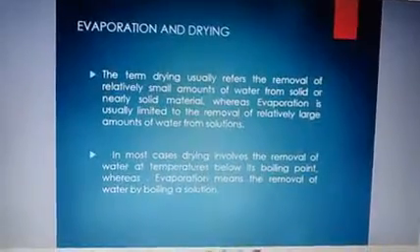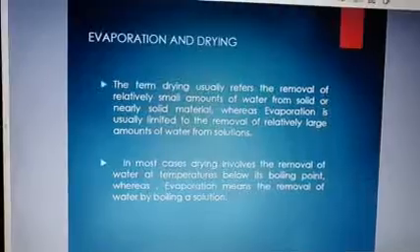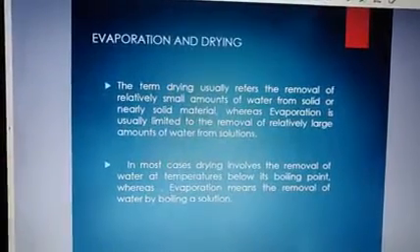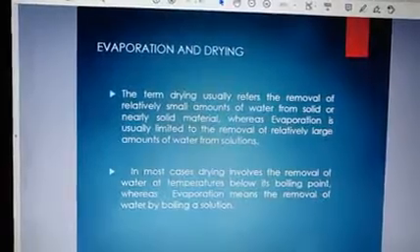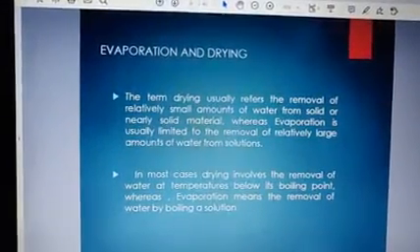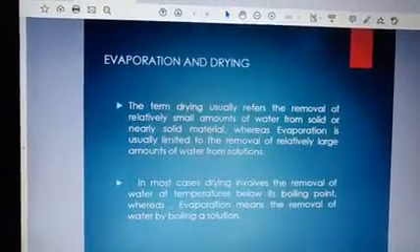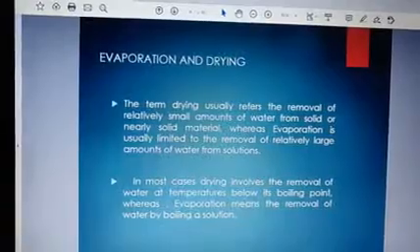We will see two more differences, in evaporation and drying. What you all do is, while making your running notes, you all just make two columns, that is, one is evaporation and distillation, second would be evaporation and drying. So take collectively both the points from the PPT as well as from your book.